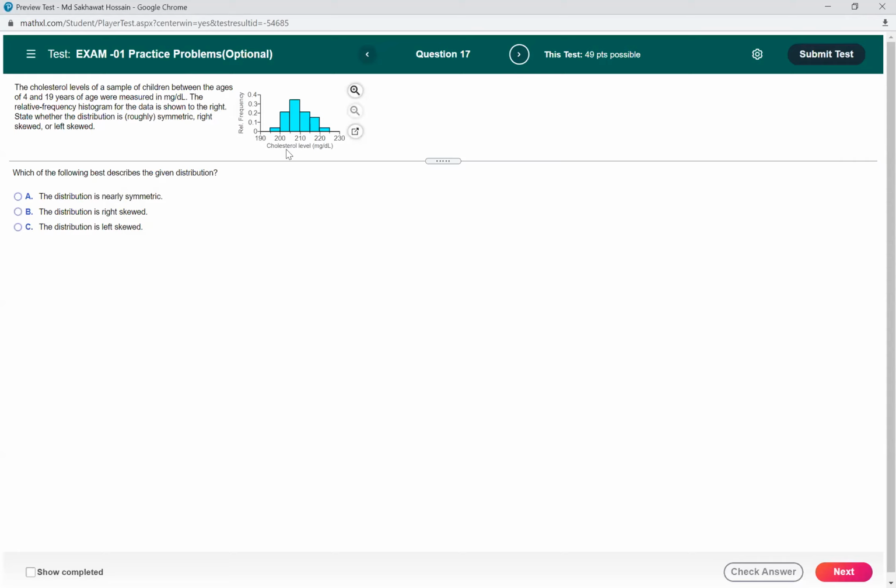State whether the distribution is roughly symmetric, right skewed, or left skewed. So which of the following best describes the given distribution? So what do you think? Okay, this is right skewed.